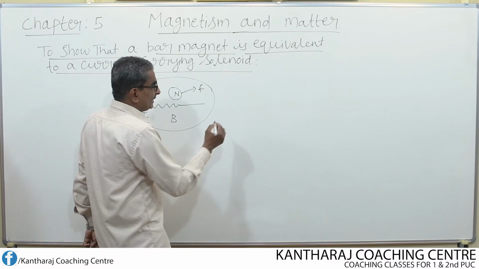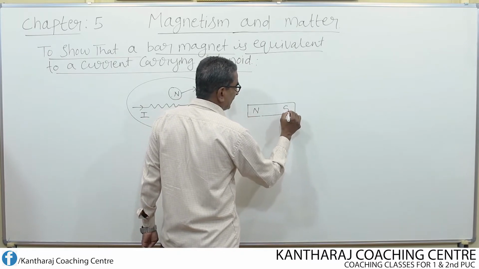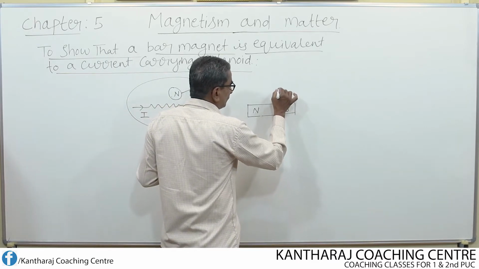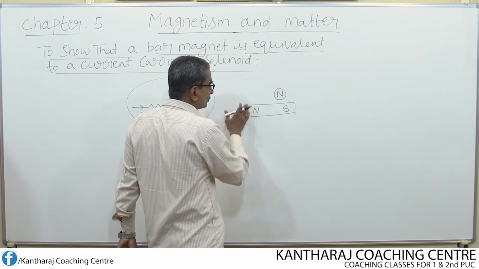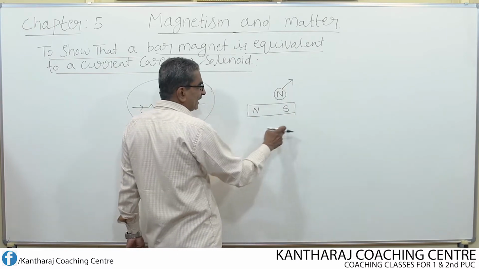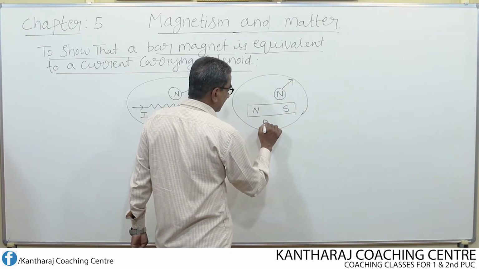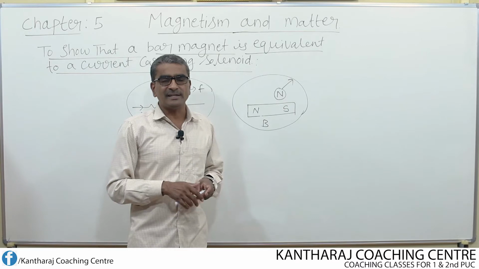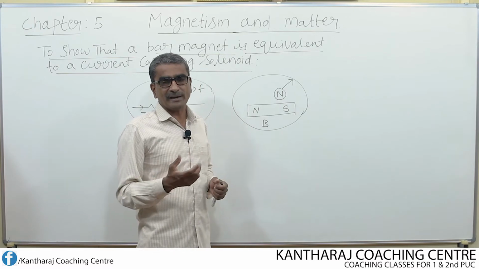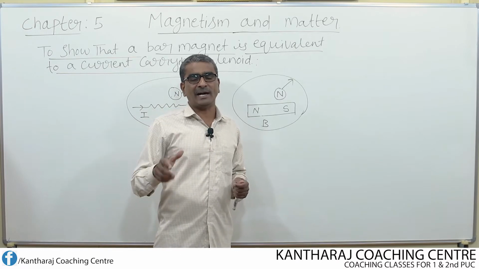Instead of a conductor, if I consider one bar magnet or any magnet, bar magnet or circular magnet, disc shaped magnet, spherical magnet, again if I imagine one unit north pole close to the magnet, and again if this unit north pole experiences force, once again the small region around this bar magnet can be considered as magnetic field. So overall what we can say, the region around a current carrying conductor and the region around a bar magnet where magnetic energy is felt or experienced is known as magnetic field.